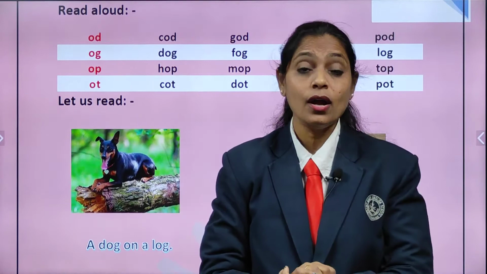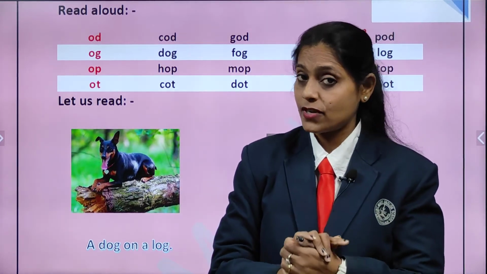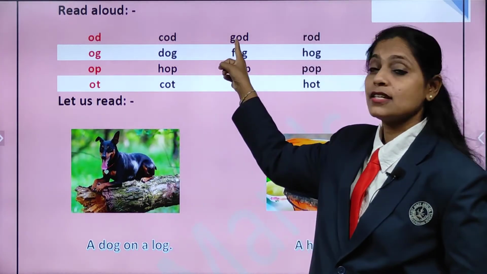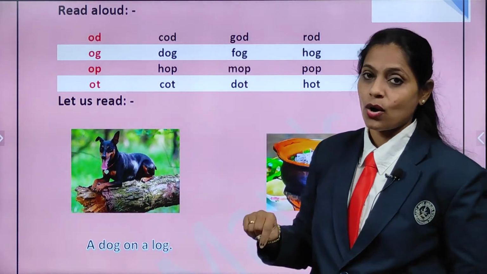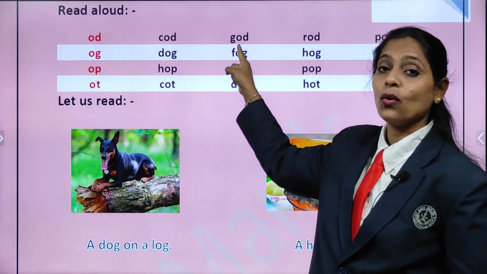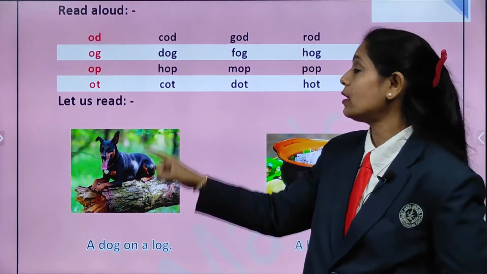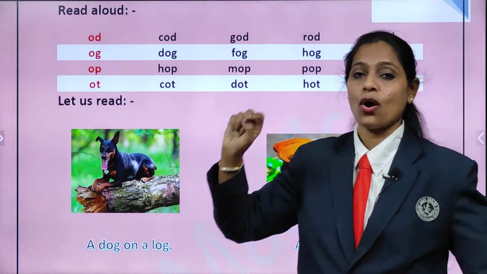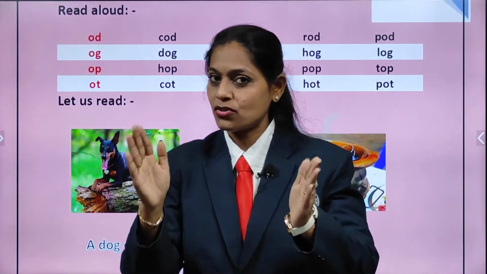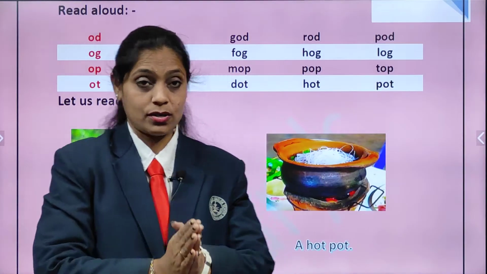And what is a cod? A cod is a type of fish. Okay. Next is G-O-D, God. G-O-D, God. Again, children, G-O-D, God. And all of you have a picture of God. Yes, and we pray to God.